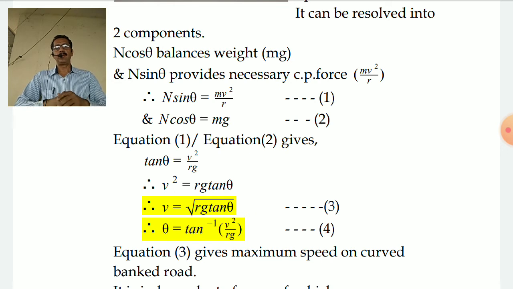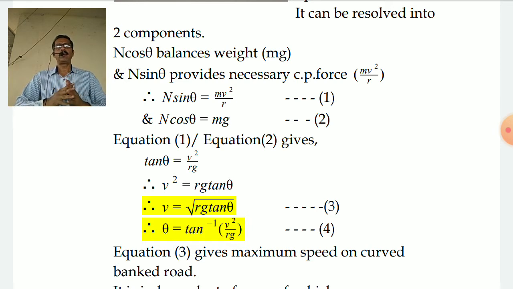Whatever is the speed with which a smaller vehicle can travel on a curved banked road, the same is going to be the speed for a heavy vehicle as well. But it depends on what is the radius of curvature, it depends on what is the acceleration due to gravity, and it depends on what is the angle of banking theta.